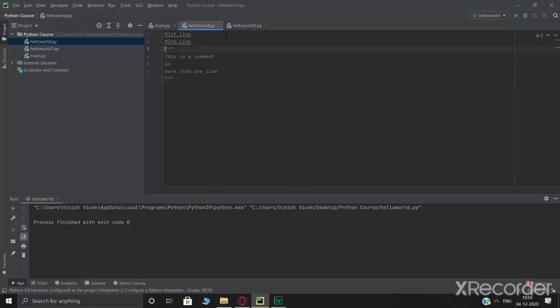However, if this comment had a variable in front of it, then this would have shown up down here. There you go. So as you can see, it's showing us that this is a comment in more than one line. So this is because this variable was declared. That's why this got shown up here. If you do not declare this and you rub all of these out and then you run this, it will not show up. Alright. So I just wanted to show this to you because this is going to be important while you work with your code. Alright. So that was comment.